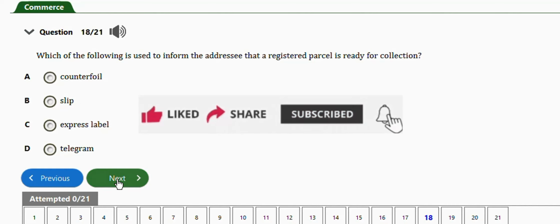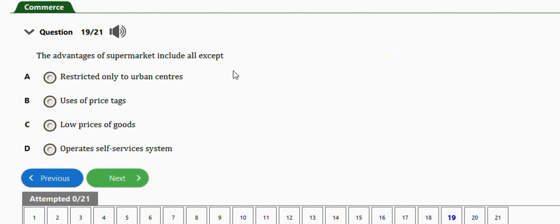Okay, next question is one. It says the advantages of supermarket include, except: restricted only to urban centers, uses of price tags, low prices of goods, operate self-service system. Right, the exception is option A, is restricted only to urban centers.